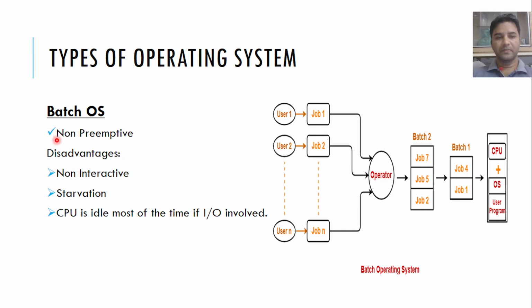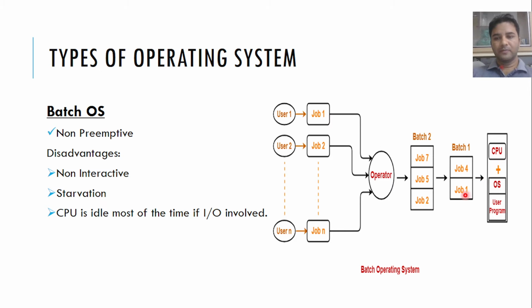Okay, so what is non-preemptive? First of all, we will discuss preemptive. What do you mean by preemptive? Preemptive means we can forcefully drag out some processes or jobs from the CPU. So non-preemptive is just the opposite of preemptive. We cannot forcefully pull out any job from the CPU in the case of batch operating system.